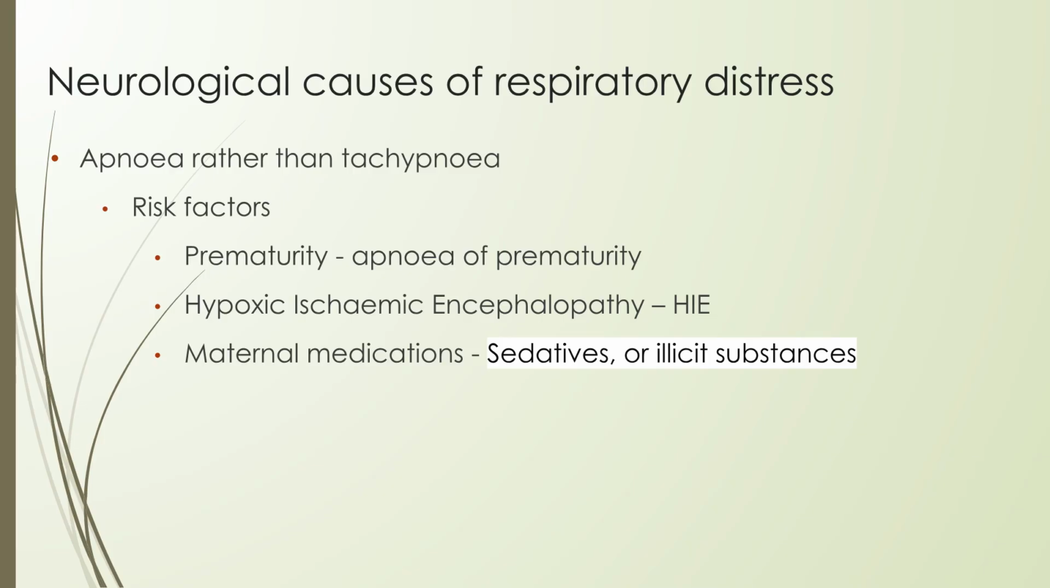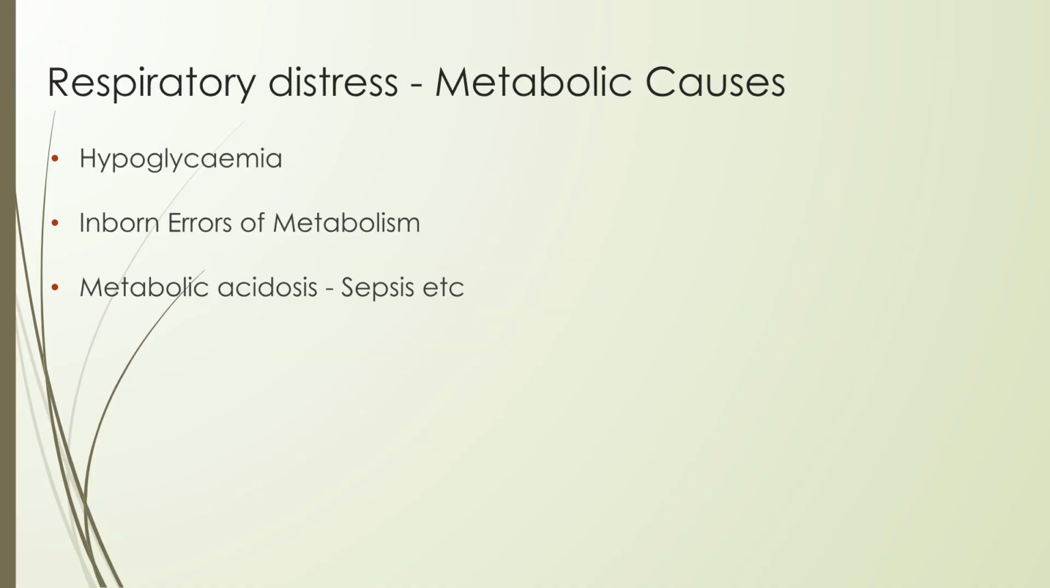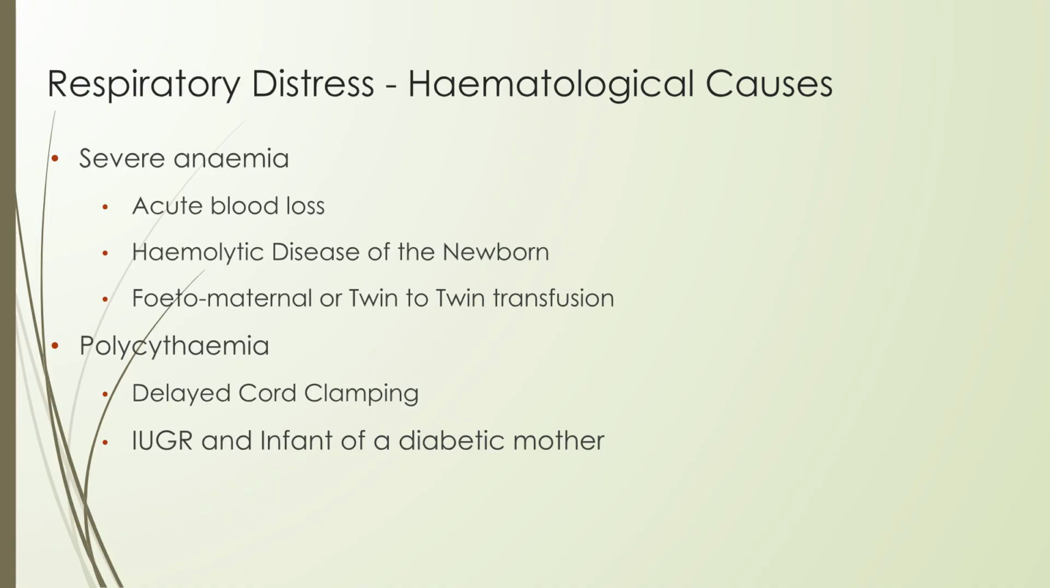Neurological causes of respiratory distress often manifest as apnea rather than tachypnea. Risk factors include prematurity, hypoxic ischemic encephalopathy, and maternal medications like sedatives or illicit substances. Metabolic causes of respiratory distress include hypoglycemia, inborn errors of metabolism, and metabolic acidosis, which can be due to sepsis.